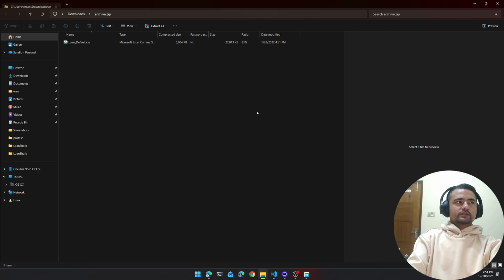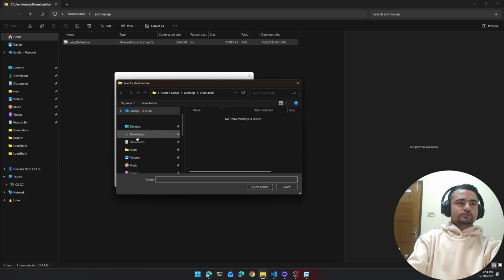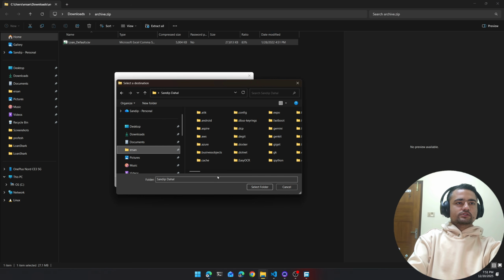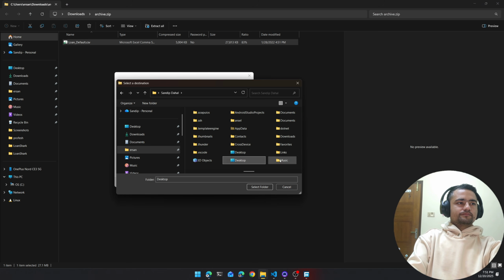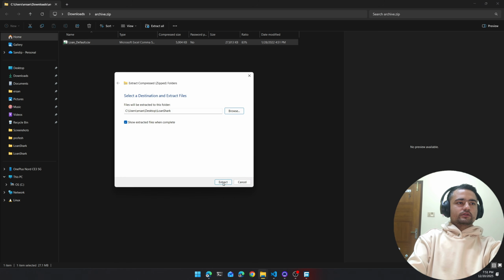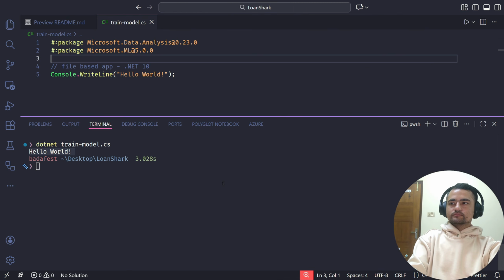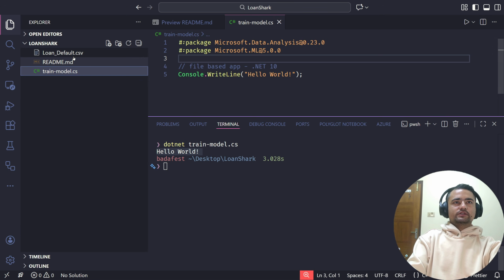Okay, so my download is done. I have downloaded the zip file and now I'm going to extract it. So I'm going to just extract it to the location of my project, which is just the desktop folder, the loan sharp folder, and then I'm going to extract it right here. Okay, that is done. So I have the data right here.